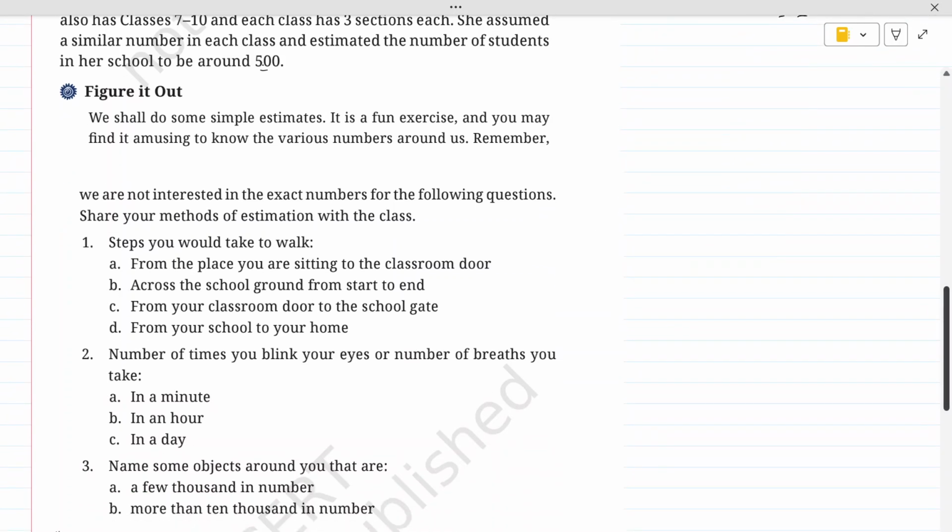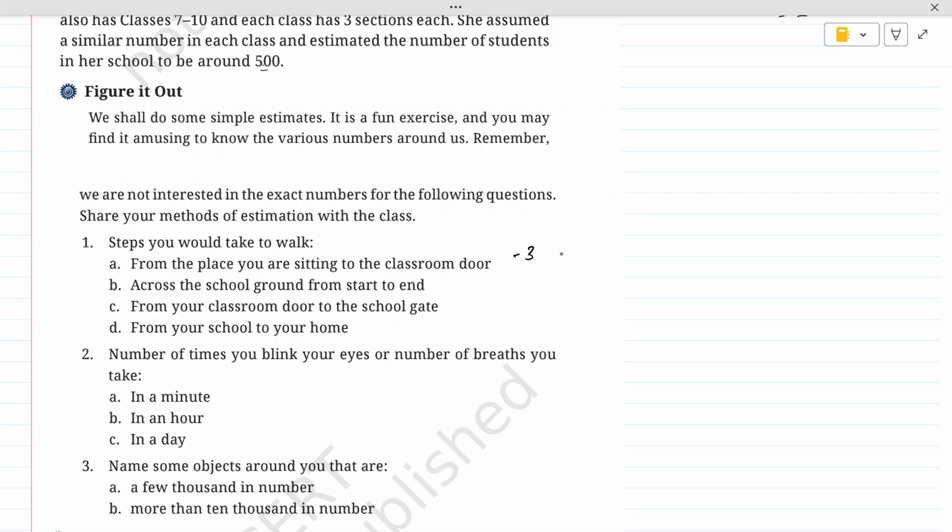So the first thing is, steps you would take to walk from the place you're sitting to the classroom door. This is something, kids, which we have to do in class. We have to estimate the number of steps which you take from the place you are sitting to the classroom door. So how can you do this? You can go by the number of tiles: if I am walking across one tile, maybe I am taking 3 steps to move across one tile.